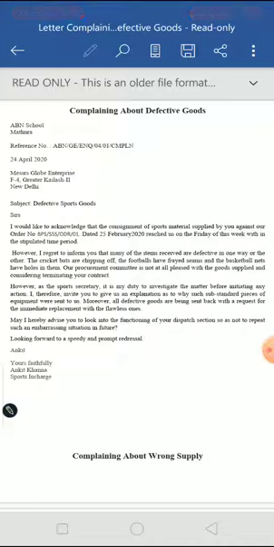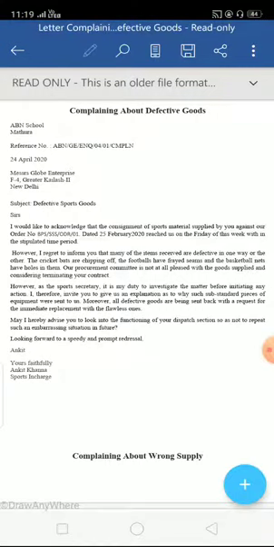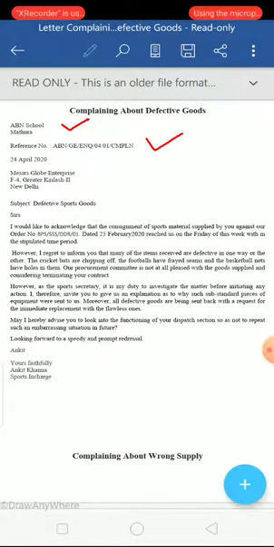Fine. As you know, first of all, we write the sender's address at the top without giving any punctuation marks. Then the reference number is written. See, I have added this CMPLN that indicates the letter of complaint, so that later on when they refer to their own letters, they may understand that this was the letter of complaint. Then the date is written in the prescribed format.